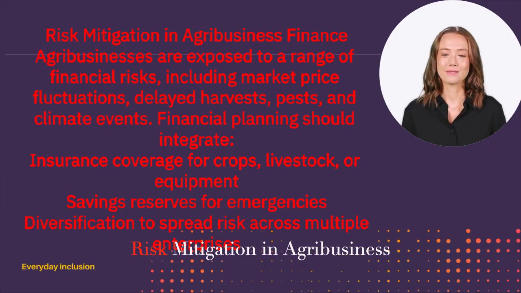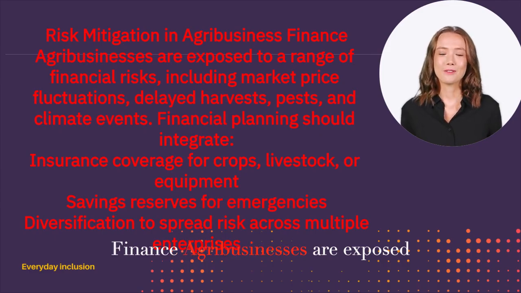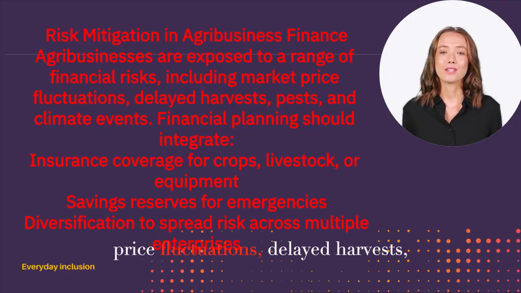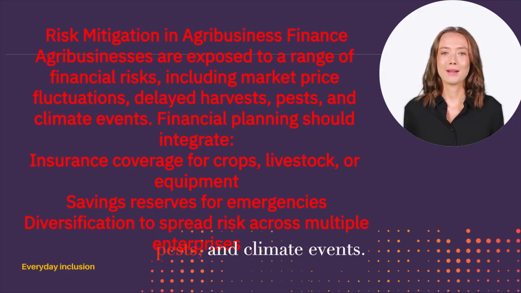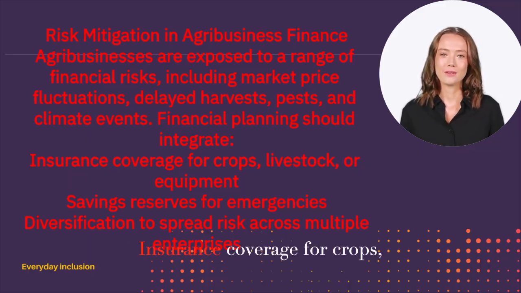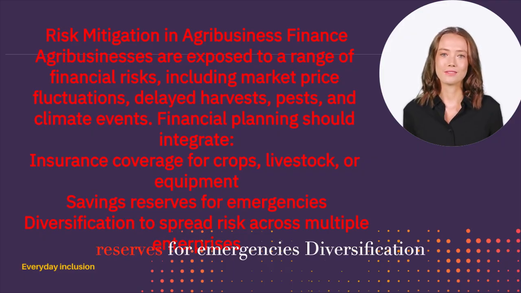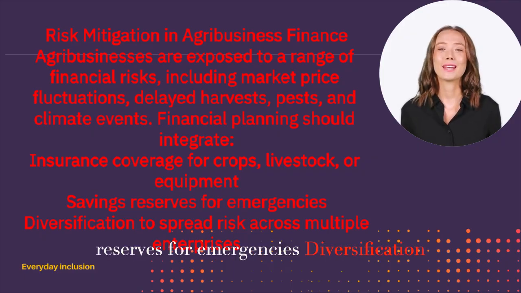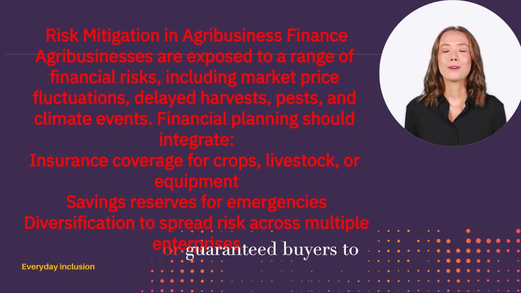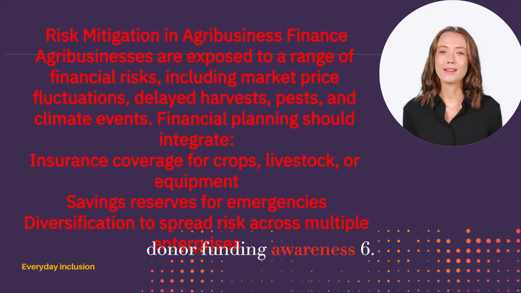5. Risk mitigation in agribusiness finance. Agribusinesses are exposed to a range of financial risks, including market price fluctuations, delayed harvests, pests, and climate events. Financial planning should integrate insurance coverage for crops, livestock, or equipment, savings reserves for emergencies, diversification to spread risk across multiple enterprises, forward contracts or guaranteed buyers to secure pricing, and government or donor funding awareness.